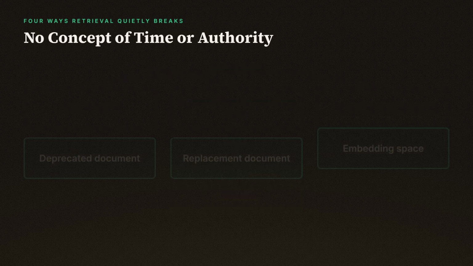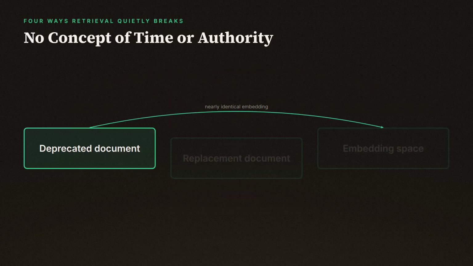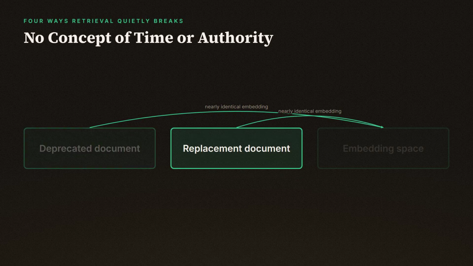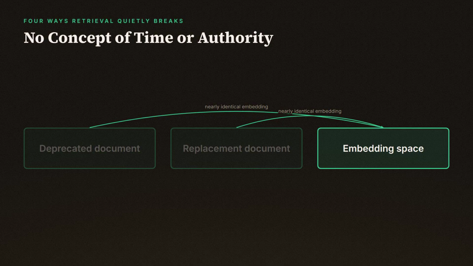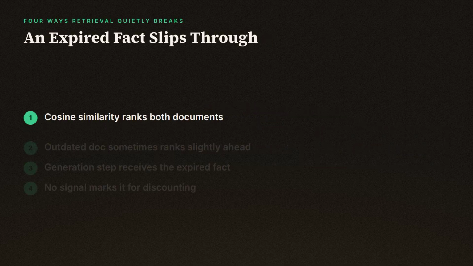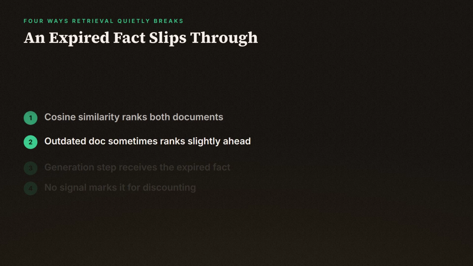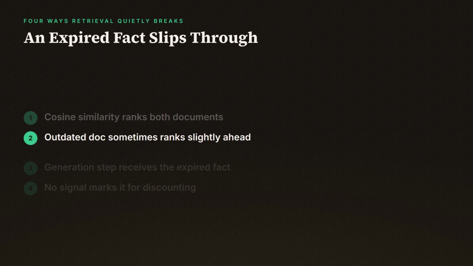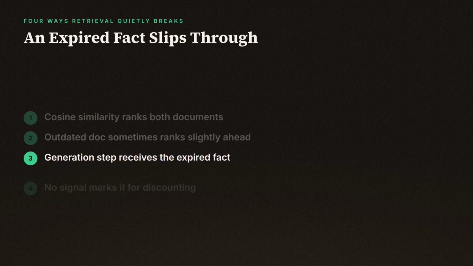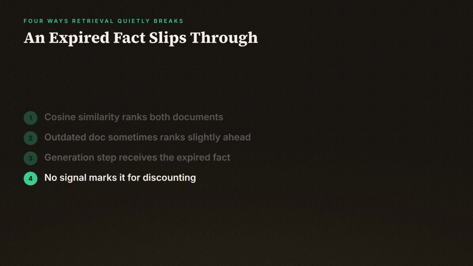And fourth, there's no concept of time or authority baked into any of this. If your corpus has a deprecated document and its replacement, and they're both describing the same setting in nearly identical language, their embeddings will be almost indistinguishable. Cosine similarity doesn't know which one was written last month and which one was superseded 8 months ago. It'll rank them side by side, sometimes with the outdated one slightly ahead, and hand your generation step a confidently wrong, expired fact, with no signal anywhere in the vector that it should have been discounted.